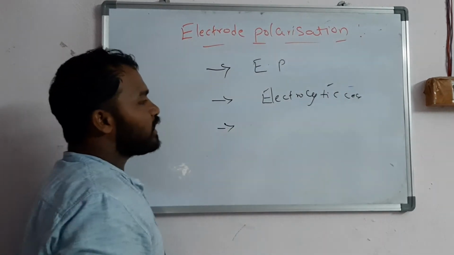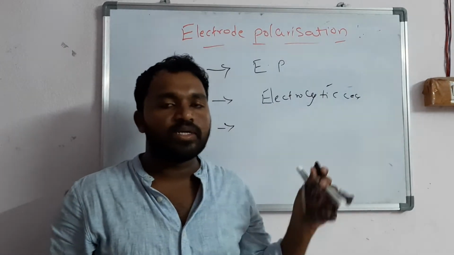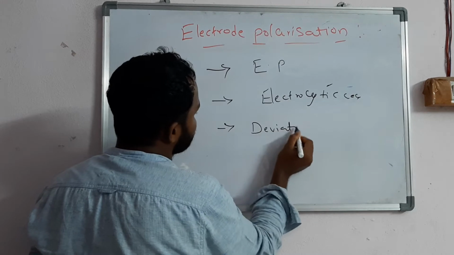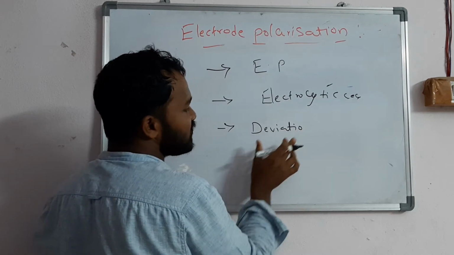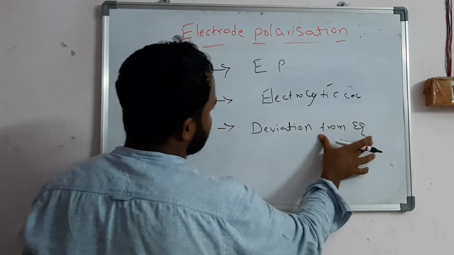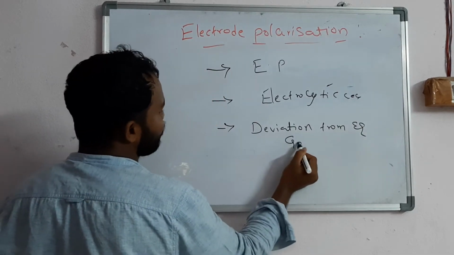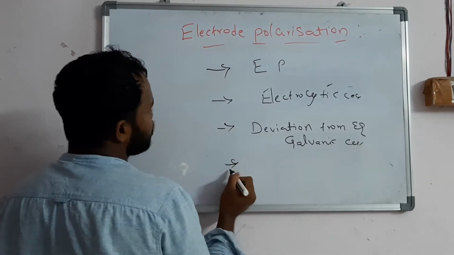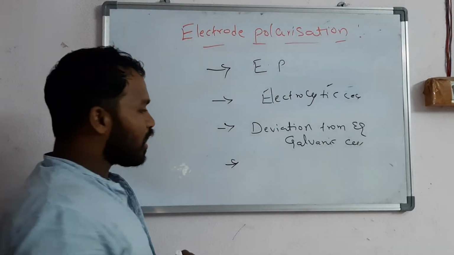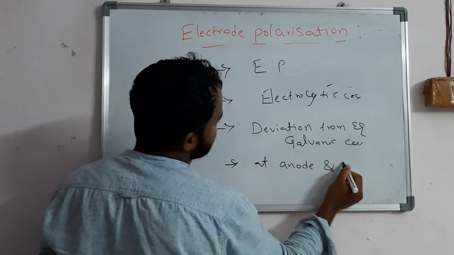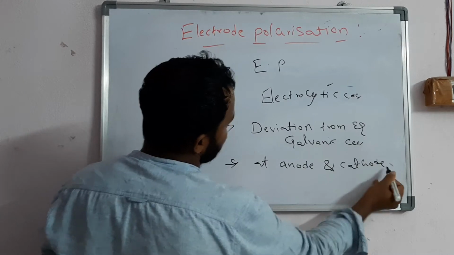The third point is that polarization is also described as deviation from equilibrium, when electric current is passed through the galvanic cell. Polarization generally occurs at anode and cathode.